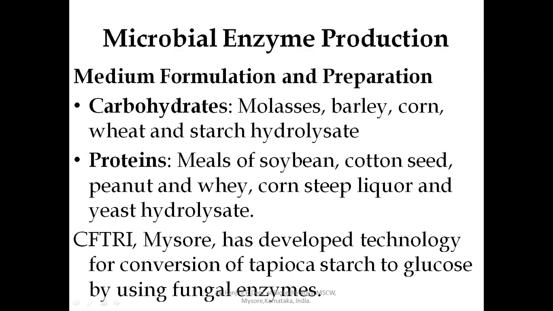For this purpose, an ideal medium must have a cheap source of carbon, nitrogen, oxygen, amino acids, growth promoters, trace elements, and a little amount of salts. And here we should know whether the microorganism is aerobic or anaerobic. So that also plays an important role in formulating the medium.